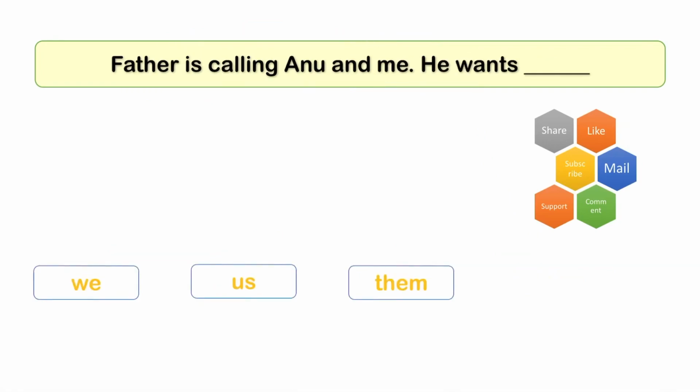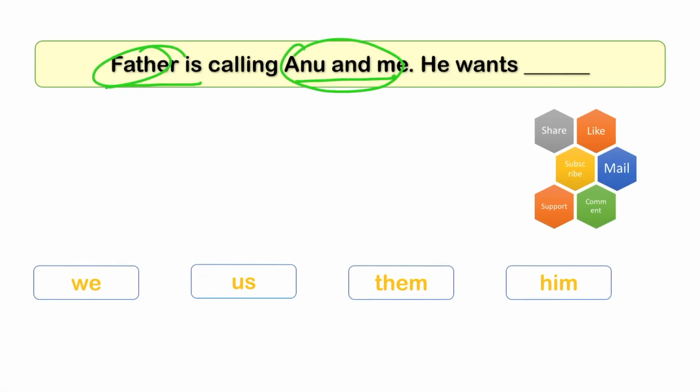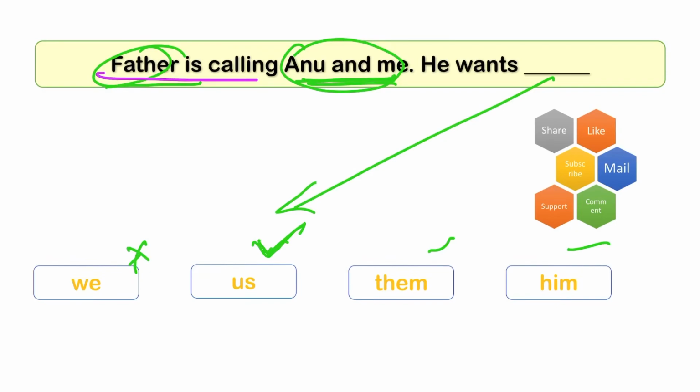Likewise, next question is, father is calling Anu and me, he wants dash. We can't use we, us is there, them is there, him is there. So Anu and me means us. He wants us. Father is calling Anu and me, he wants us. So me is also included, so that's what we use, us.